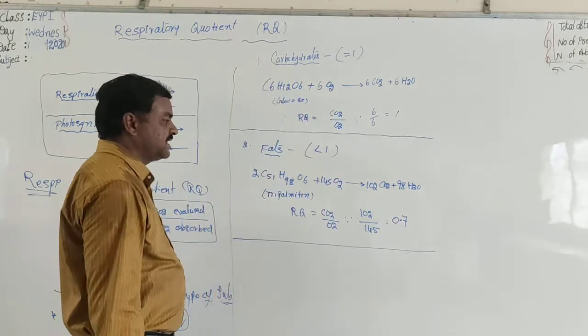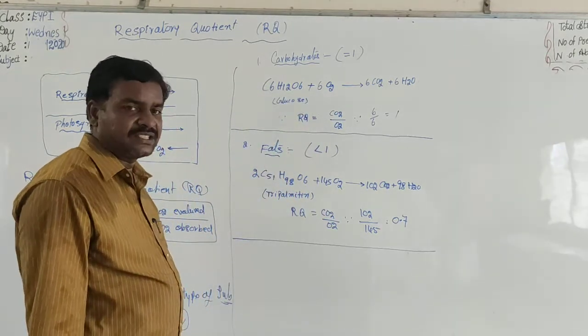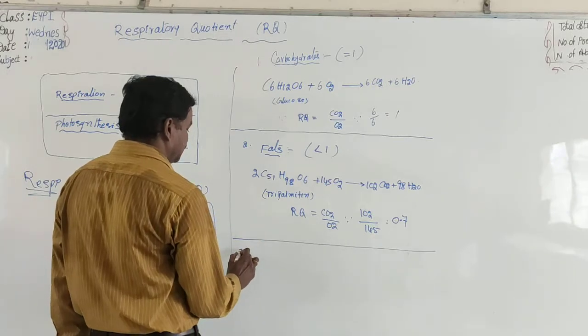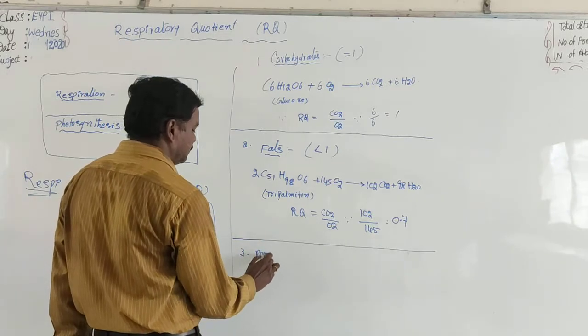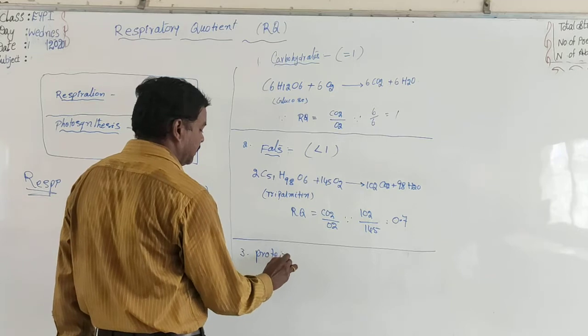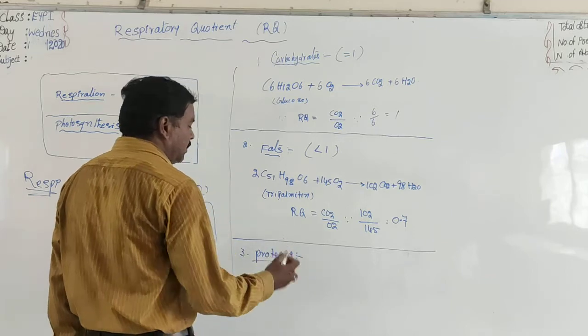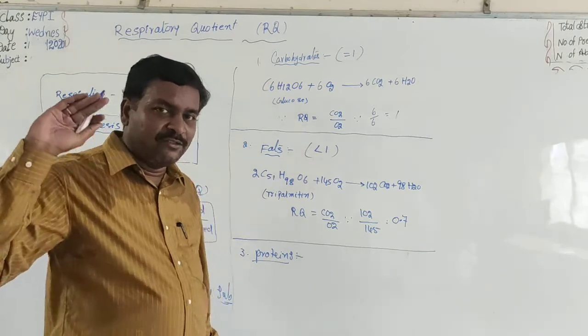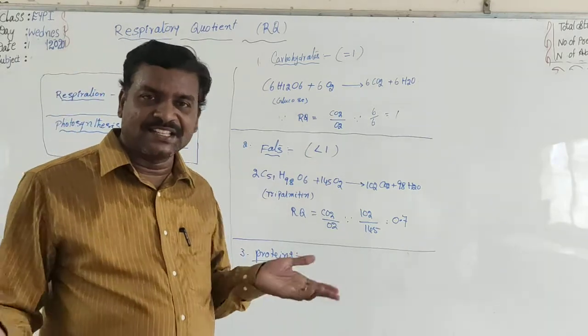Proteins also serve as respiratory substrates. What about proteins? In the case of proteins, the third one, like fats, the RQ value is also less than 1. The reason is the same.